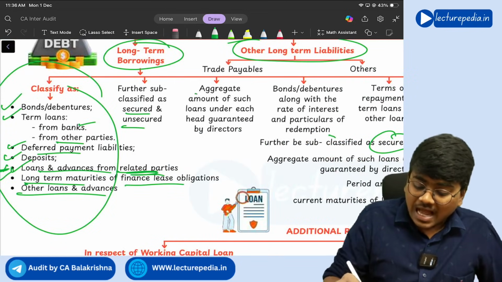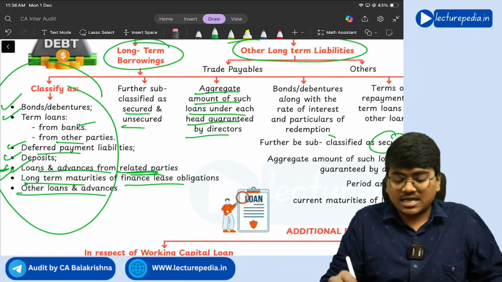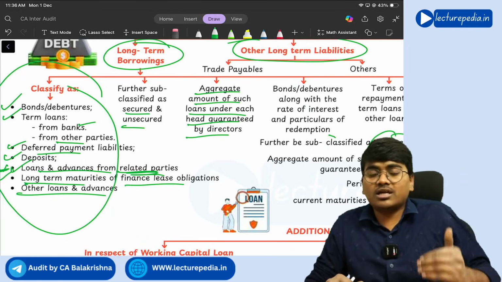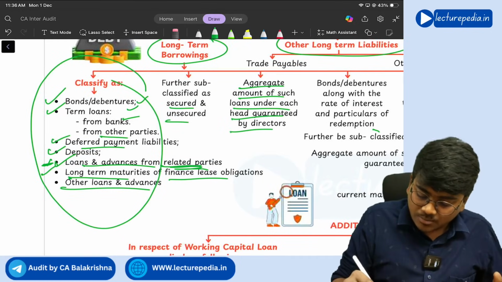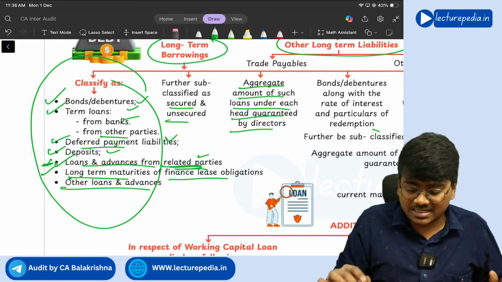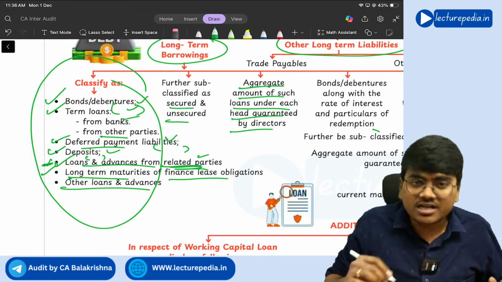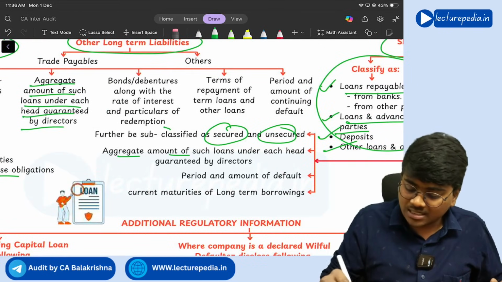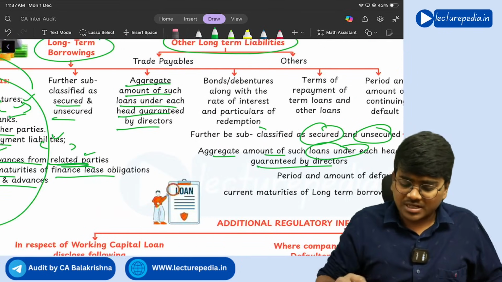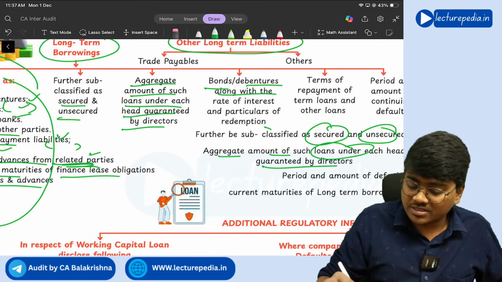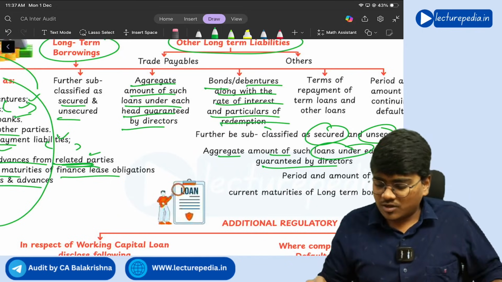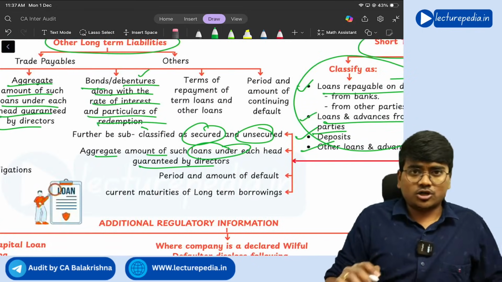Next, the aggregate amount of such loans under each head guaranteed by directors. If any of these amounts is guaranteed by directors, you need to disclose separately under this how much amount is guaranteed by directors. Similarly here also, the aggregate amount of such loans guaranteed by directors. Next, bonds, debentures along with the rate of interest and particulars of redemption. This will not be there in short term.